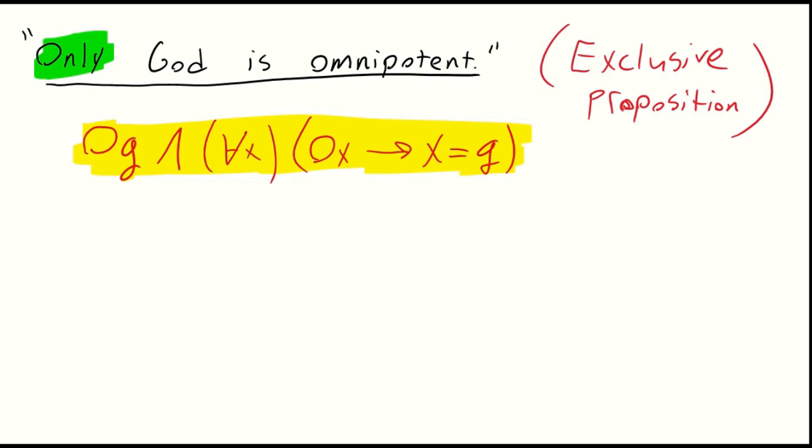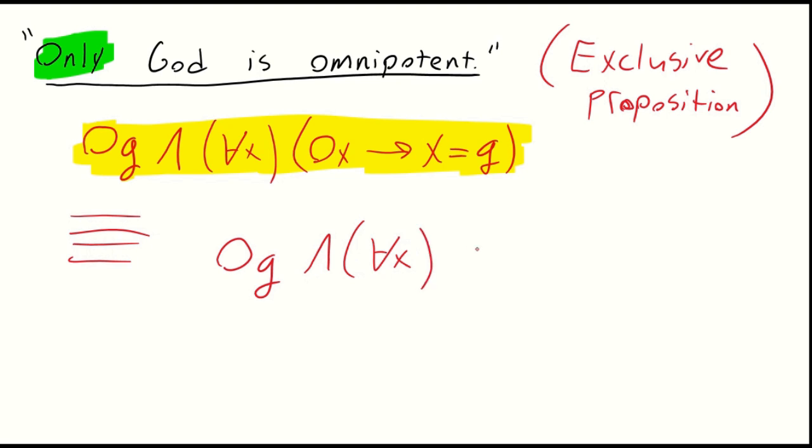Alternatively, by the way, we could express this a little differently. Let's try this. Let's say capital O, lowercase g, and for all x, if x is not identical to God, then it is not the case that x is omnipotent. So that's another way to say it.